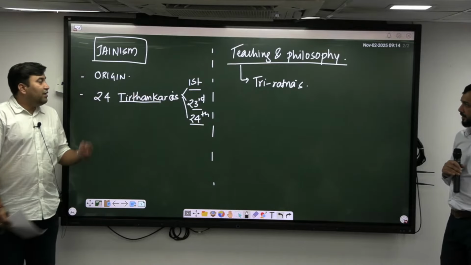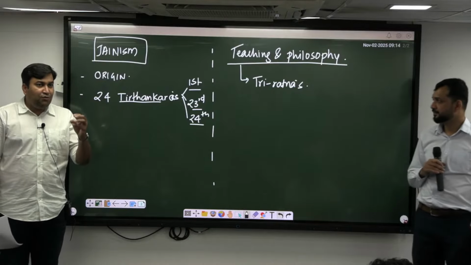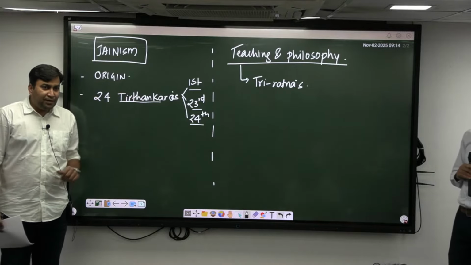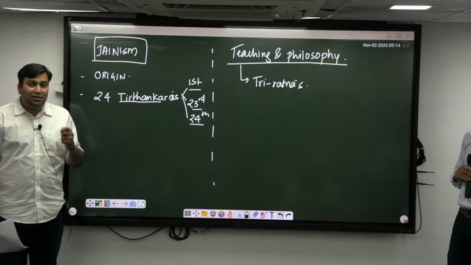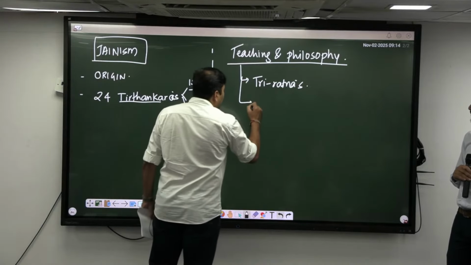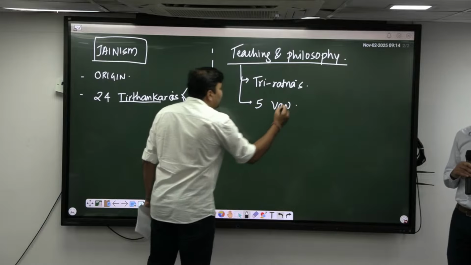What is it? Right knowledge is nothing but the preachings of following the path of Mahavira. Right conduct is nothing but the conduct which was given by the great five vows. Which were the five vows?